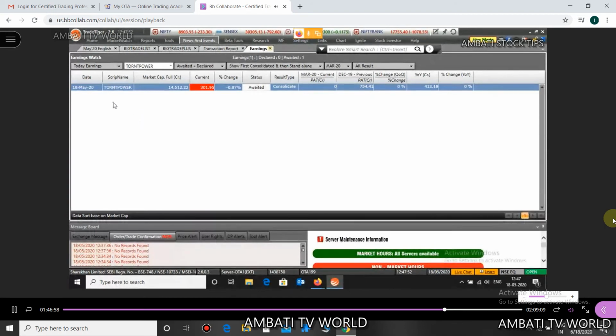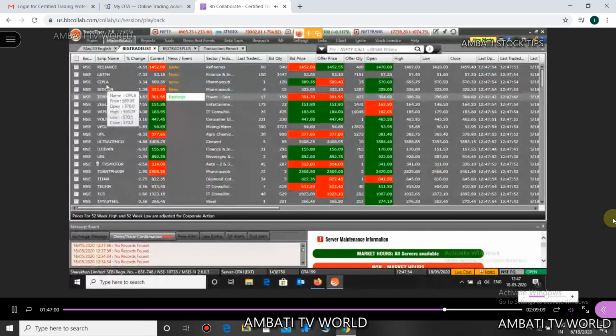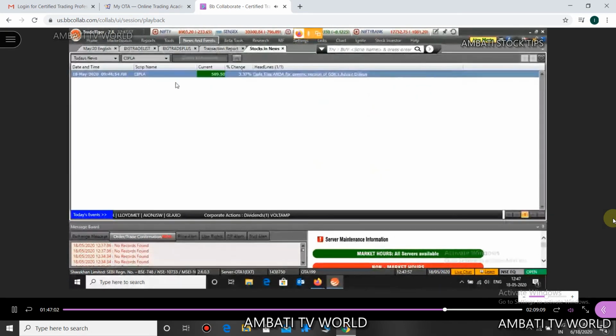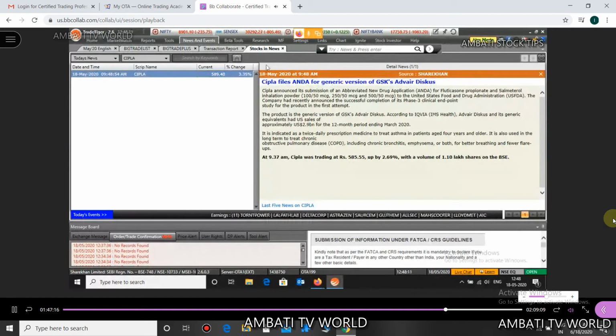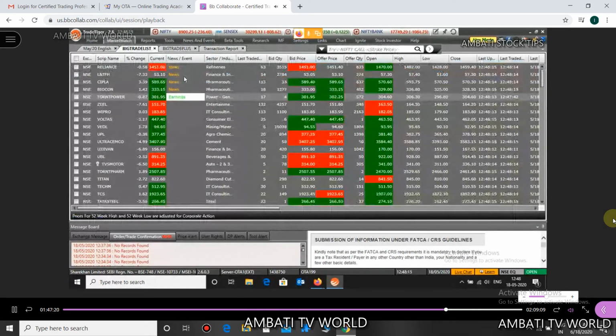Similarly, apart from Reliance, you have news in Cipla. Click on the news icon and you will see what news is there. Cipla files ANDA for generic version of GSK's Advair Diskus. So that's the news that is there in Cipla. This icon is very handy, and you can have all the news and events in one column.